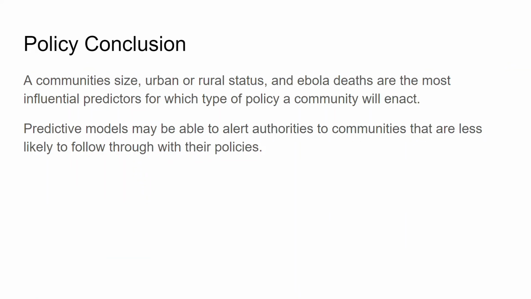So just to recap, the size, the urban or rural status, and Ebola deaths are the most influential predictors for which type of policy a community will enact. And predictive models might be able to alert communities that are less likely to follow through with their policies.